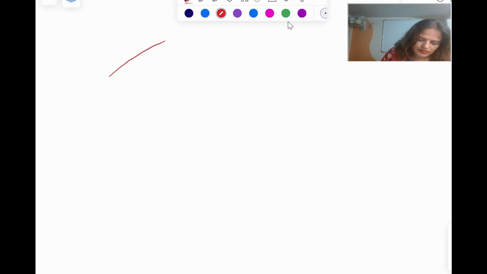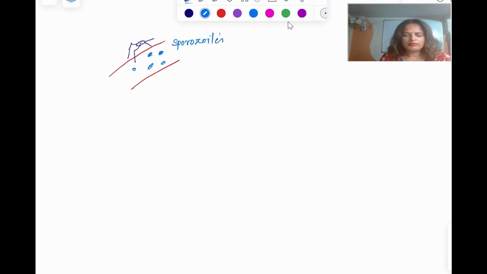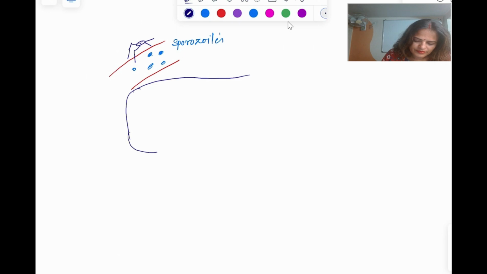So let's have, this is a mosquito. With the bite, it is going to inoculate the sporozoites within the blood. What it is going to inoculate? It is going to inoculate the sporozoites in the human blood. And within no time, this is going to enter where? This is going to enter in the liver.